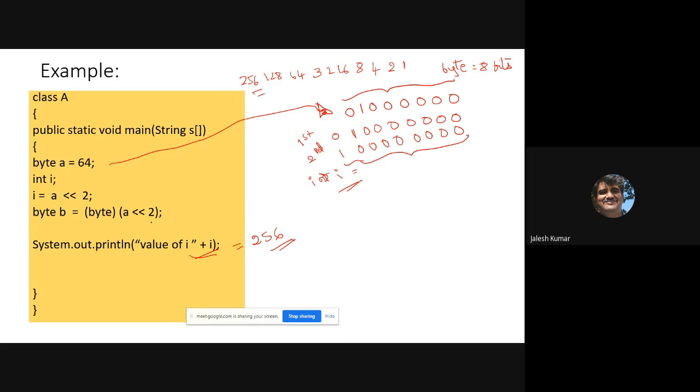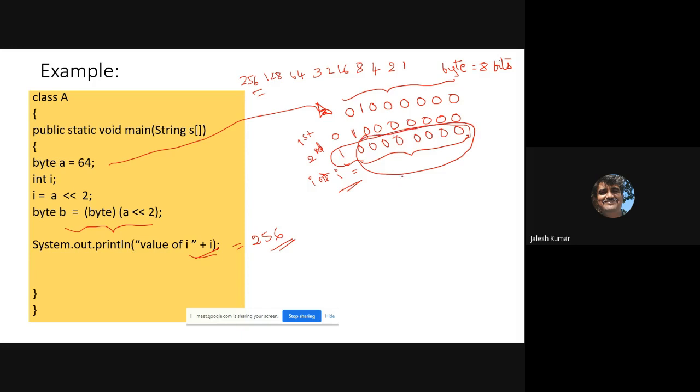Our next question, observe this. I shifted, and I'll convert that to byte and assign it to a byte type variable B. Byte means it is only 8 bits.